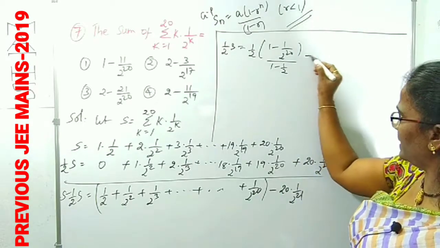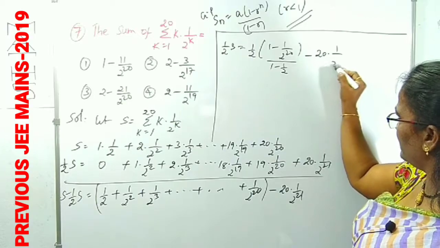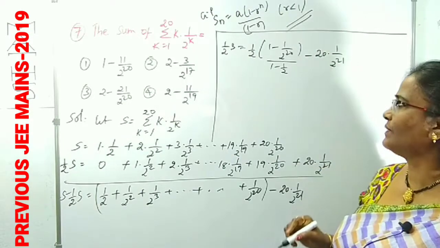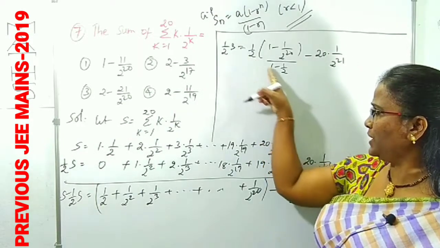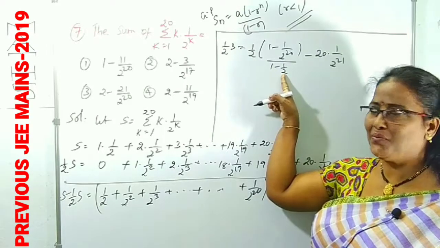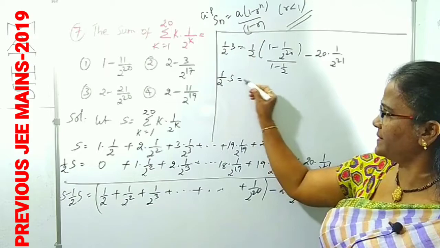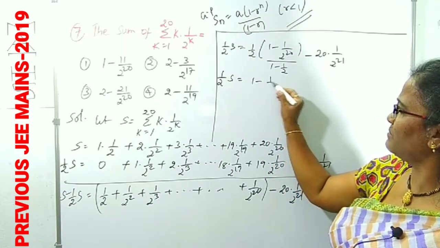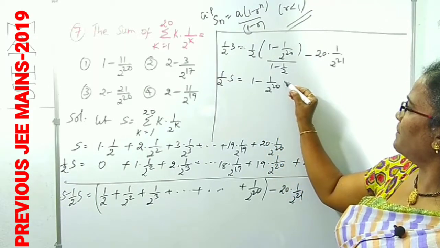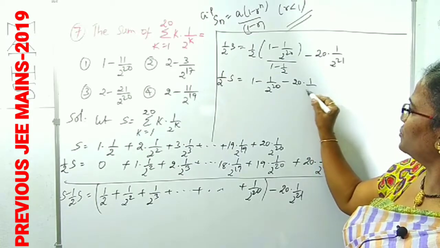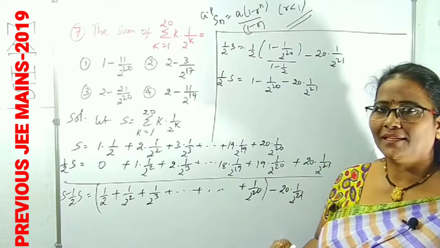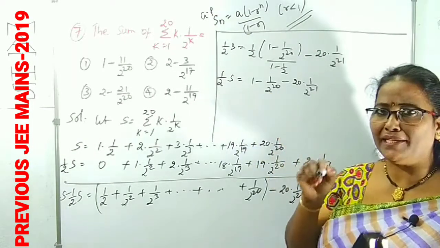We can write it as minus 20 into (1/2)^21. Clear? After that, 1 minus 1/2 is also 1/2, this gets cancelled. What will be left over? 1/2 S is equal to 1 minus (1/2)^20 minus 20 times (1/2)^21. Clear?